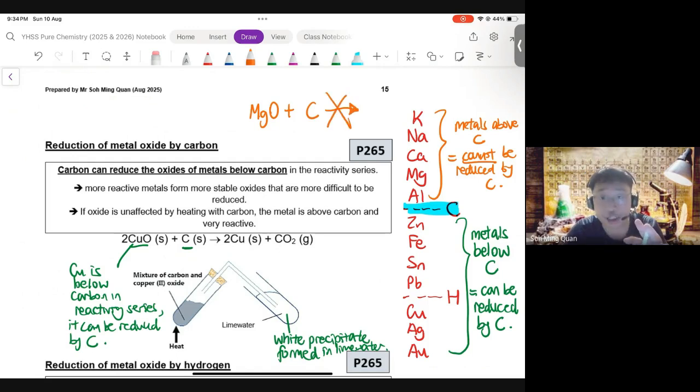There's no reaction possible because magnesium is above carbon in the reactivity series, and so it cannot be reduced by carbon. All right. Now, the last reduction of metal oxide by hydrogen reaction.